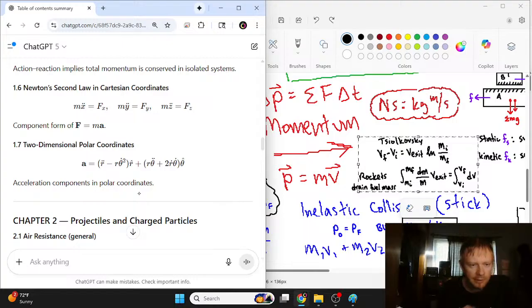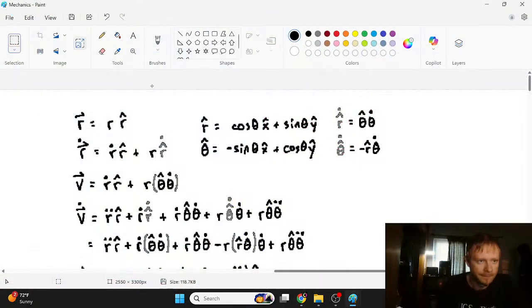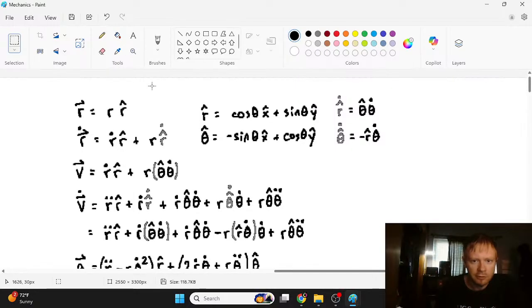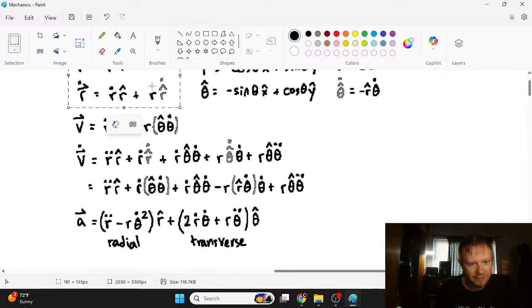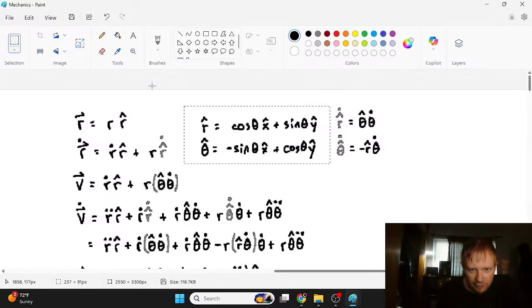And then this part here about two-dimensional polar coordinates, I wanted to go through the derivation of this acceleration because that's pretty important. If we're going from regular Cartesian coordinates, which would be x hat and y hat right here, and we want to switch over to polar coordinates and figure out what this acceleration is, the way to do that is we take our r hat and our theta hat, and this comes from rotation matrices and stuff.